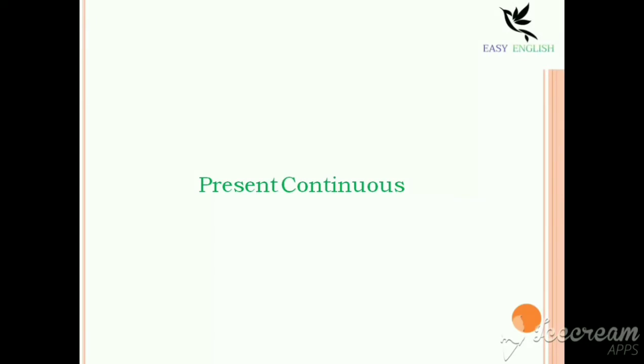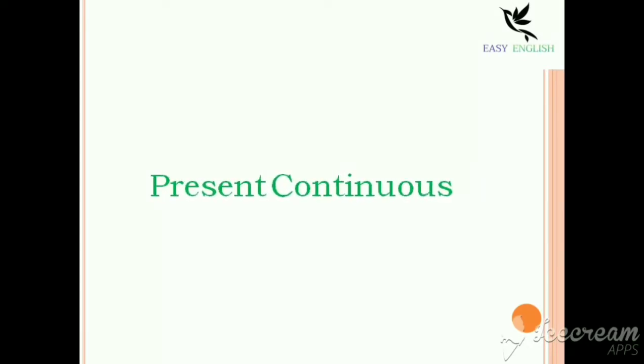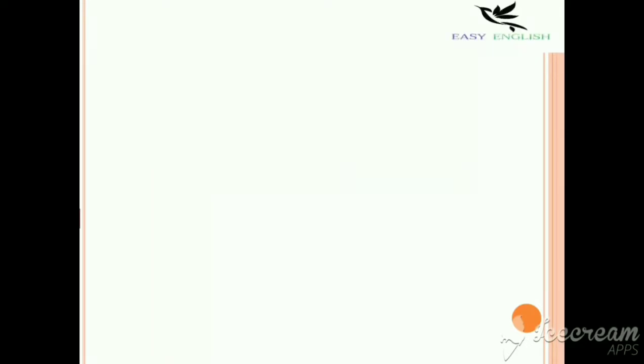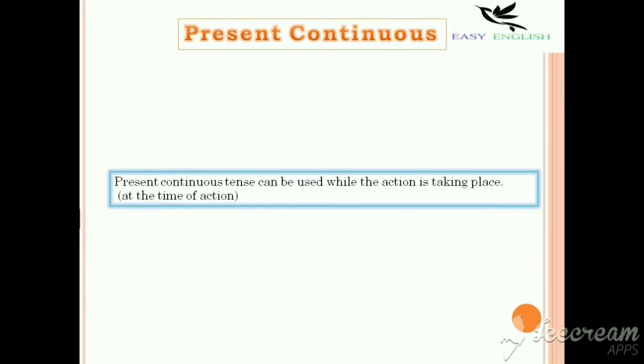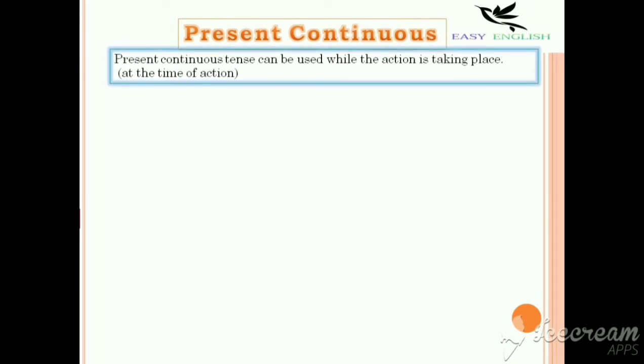Today we are going to learn present continuous tense. What is present continuous tense? Continuous is something that is going on without any stop. The continuous action. Actually, present continuous tense can be used while the action is taking place. That is, we should use the present continuous tense at the time of action.